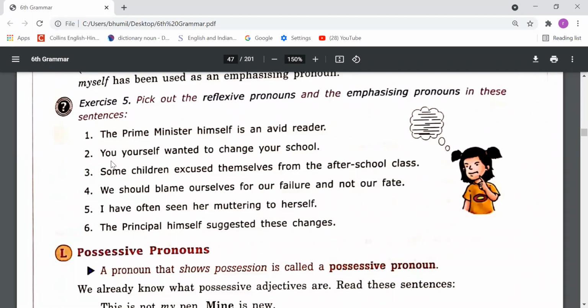Next, you yourself wanted to change your school, right? So we are emphasizing you. So that's why yourself is an emphasizing pronoun. Some children excused themselves from the after school class. So themselves and some children both are the same thing. So now themselves has been used as a reflexive pronoun. So this is a reflexive pronoun. So dear students, in this way you need to identify these pronouns. Okay, so we have only 3 minutes now, dear students. If you want to ask any question regarding